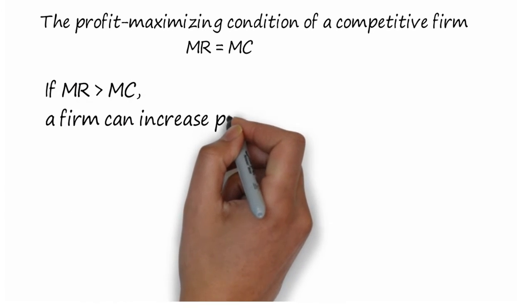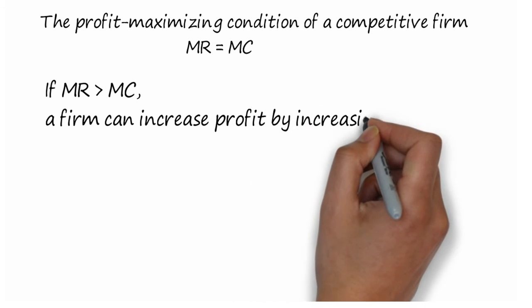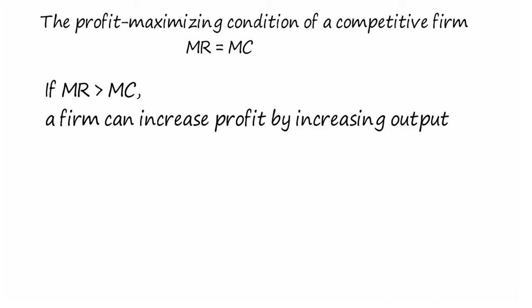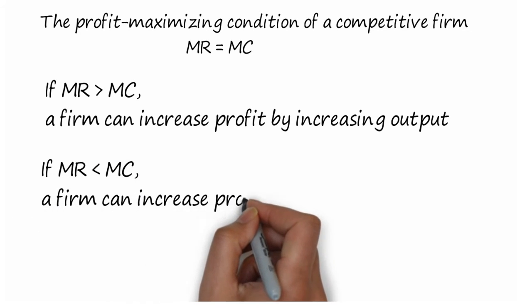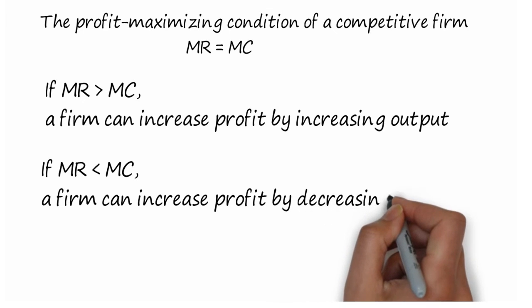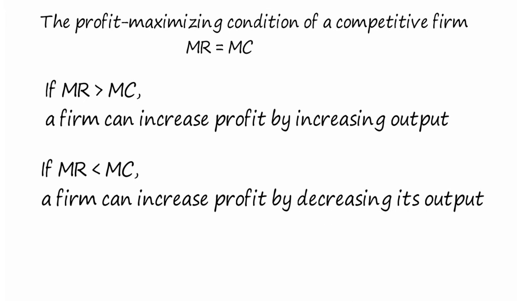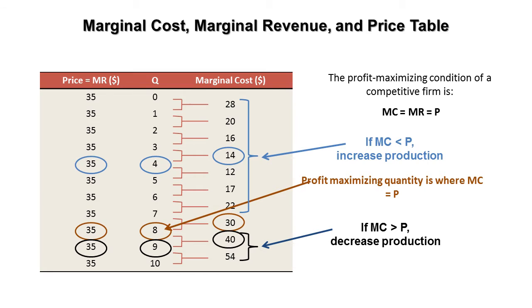If MR is greater than MC, a firm can increase profit by increasing output, and if MC is greater than MR, a firm can increase profit by decreasing its output. If marginal cost equals marginal revenue, the firm will maximize profit.